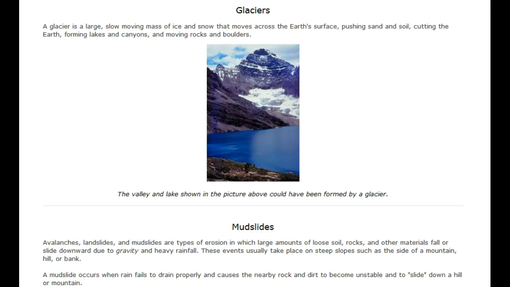A glacier is a large, slow-moving mass of ice and snow that moves across the Earth's surface, pushing sand and soil, cutting the earth, forming lakes and canyons, and moving rocks and boulders. The valley and lake shown in this picture could have been formed by a glacier.